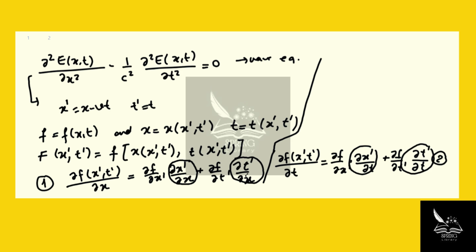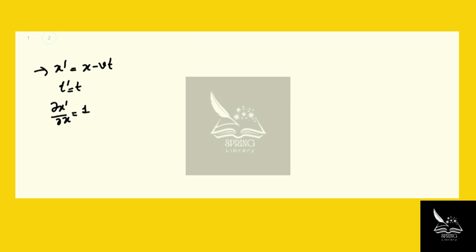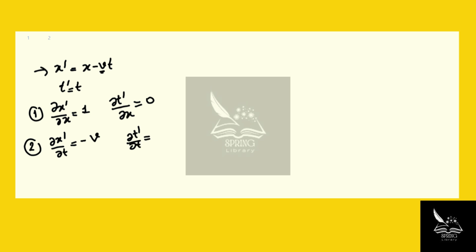Now, going to the second page. Again, this comes from the first, labeled as first equation. And there's also dt prime over dx over there. As you can see, dt prime over dx is going to be equal to 0 from here. As far as the second equation is concerned, dx prime over dt is going to be equal to negative v, right here. And we also have dt prime over dt, which obviously is going to be 1 from this equation.